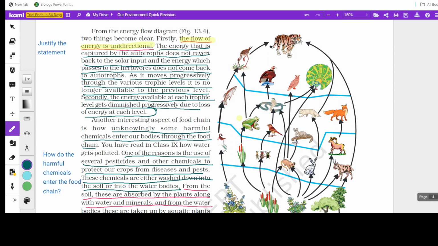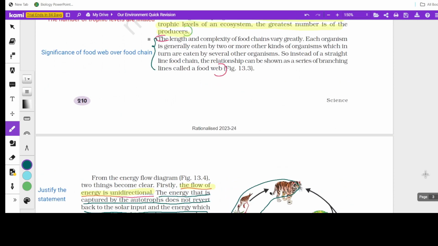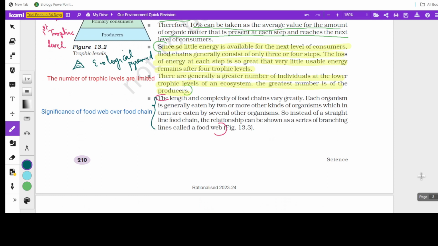Because if an organism is relying on only this one food chain, and there are any disruptions or disturbances in this food chain, all the other organisms will be affected. In that case, if there is an alternate food chain, the ecosystem can be balanced to an extent. So always a food web is more significant than a food chain. Okay, because a food chain is a straight line, whereas a food web is a series of branching lines. Clear?